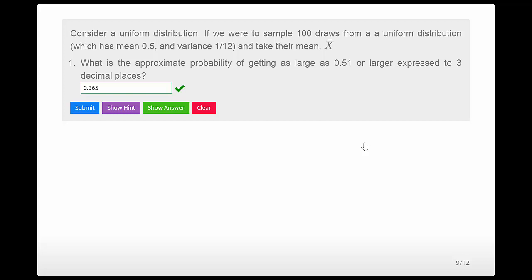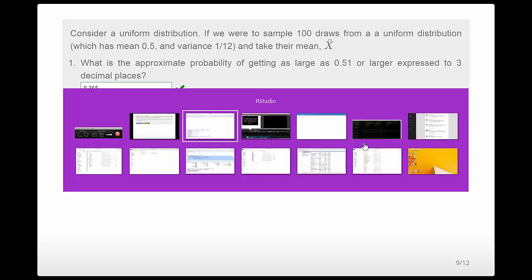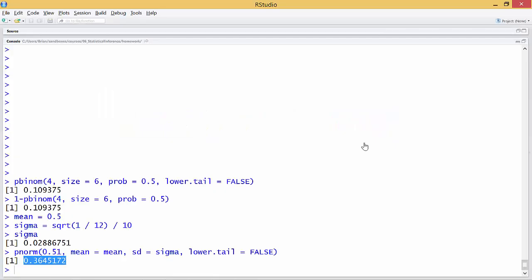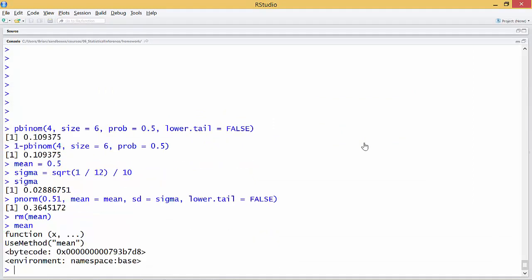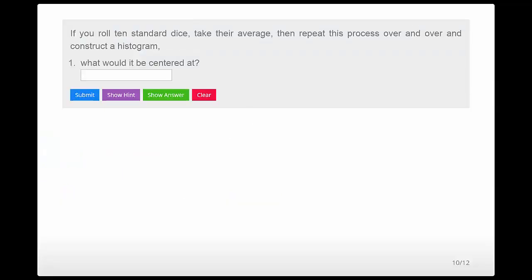If you need to check whether R has a function predefined, so let me remove my mean variable. Now if I type in mean, you can see that it's already defined. So don't overwrite basic R functions. That'll mess up your program pretty easily. Okay, good. One that I can just do.